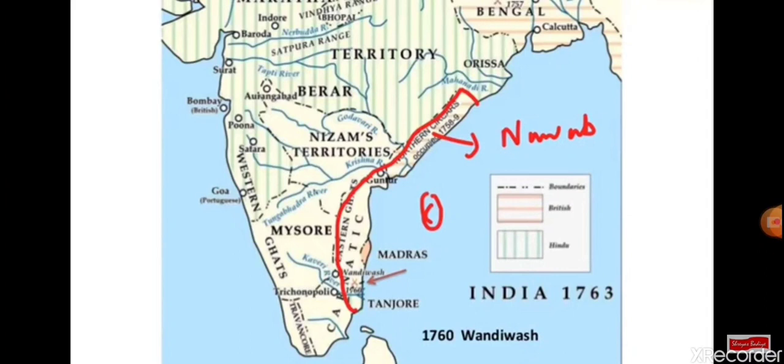The king of the Carnatic region was known as Nawab. Now in this slide, can you see the other line? This is the Hyderabad region, and the one who ruled in Hyderabad was known as Nizam. The war of succession was there in both the regions. There were disputes about who will become Nizam of Hyderabad and who will become the Nawab of Carnatic region.